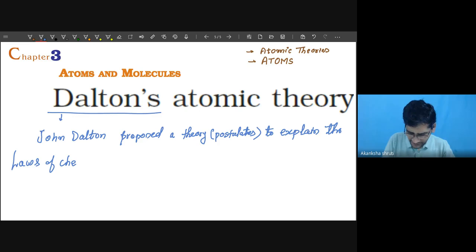Laws of chemical combination means both the law of constant proportion as well as the law of conservation of mass. So John Dalton proposed the theory, means proposed the following postulates. He was a Greek scientist. So following are the postulates of Dalton's theory.